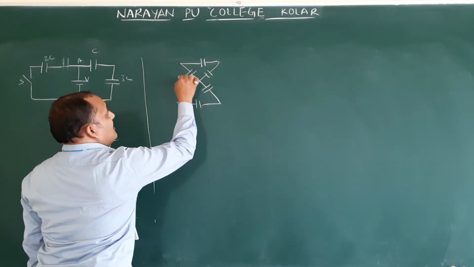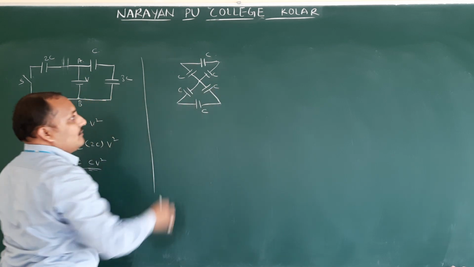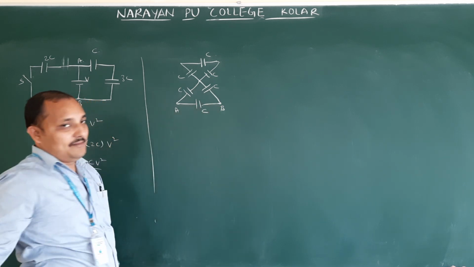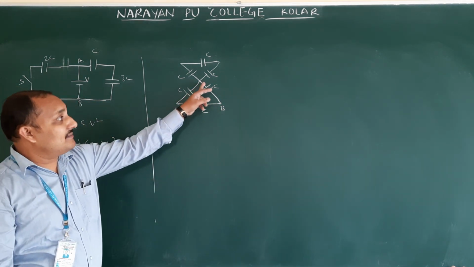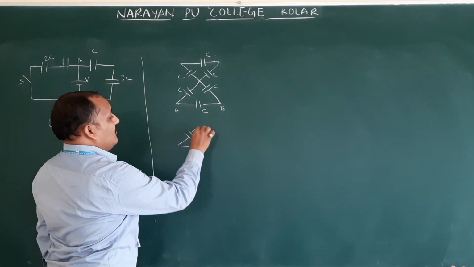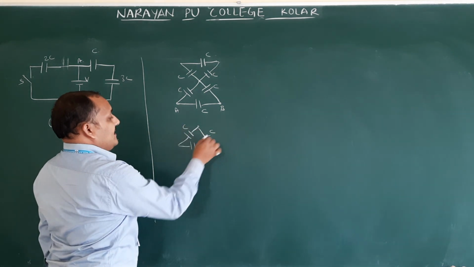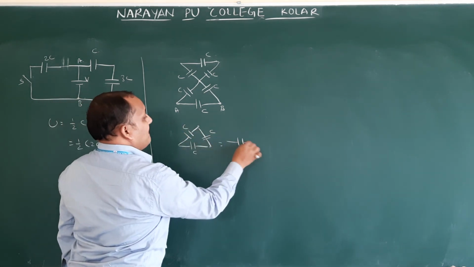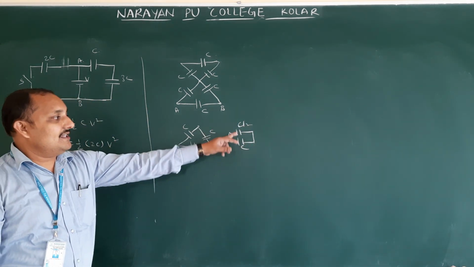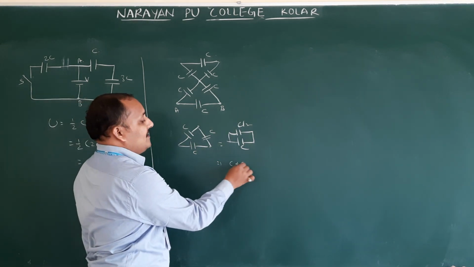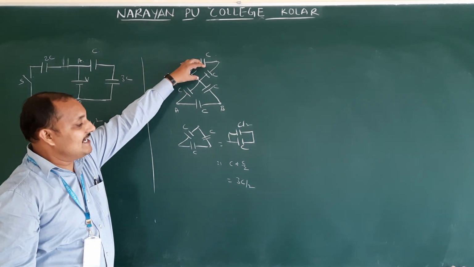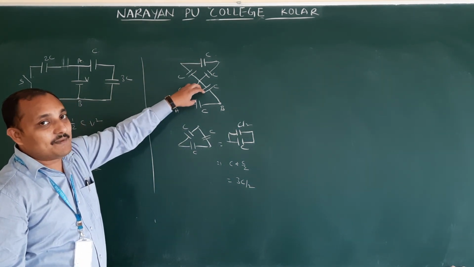And one ladder problem. Whenever time is available, I will give ladder problems. Now see here. Find the resultant capacity between A and B. We found so many times three capacitors in triangle shape. You remember this one. How to find this one means C. Series means you will get C by 2. Correct, C and C by 2, these two are in parallel. Therefore, if you add C plus C by 2, that is nothing but 3C by 2. So if you find this one, you will get resultant capacity 3C by 2.